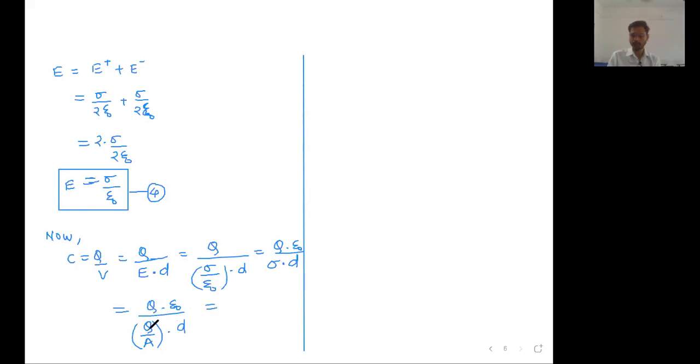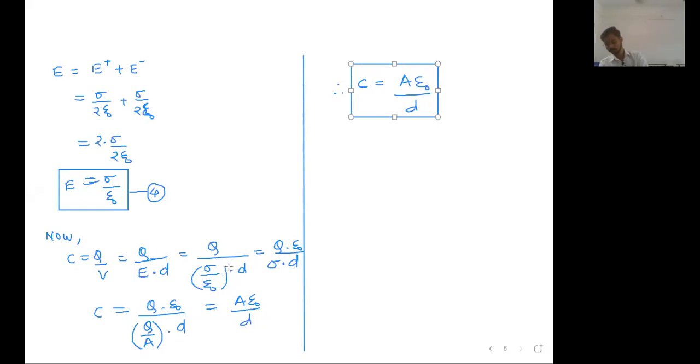Sir, this Q cancels. Yes, Q cancels. This A comes in the numerator. Therefore, the capacity of a parallel plate capacitor is A epsilon 0 upon D. This is the formula for the capacity of a parallel plate capacitor. Now reply in the chat box, this formula is clear and written.